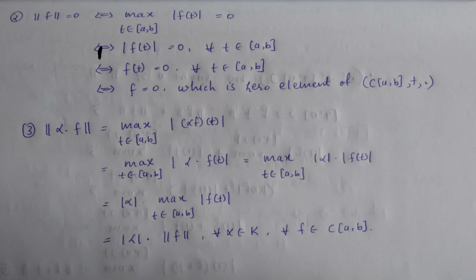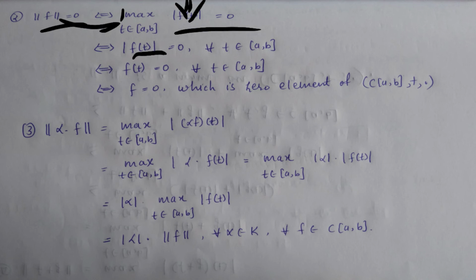So first take norm of f is 0. If and only if, using the definition of norm, the maximum of modulus of f of t, where t is in closed interval AB, is 0. When I'm saying that this maximum is 0, it means each modulus is 0. So if and only if modulus of f of t is 0 for every t belonging to closed interval AB.